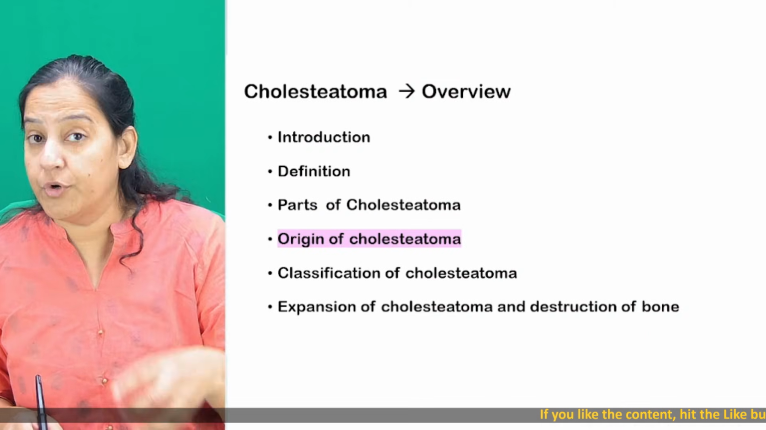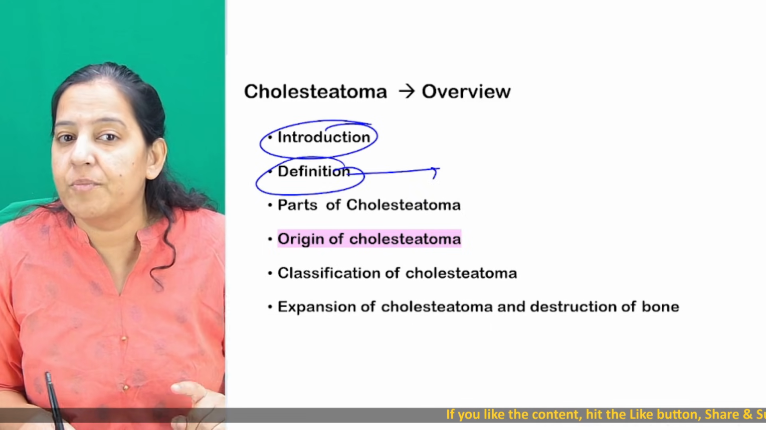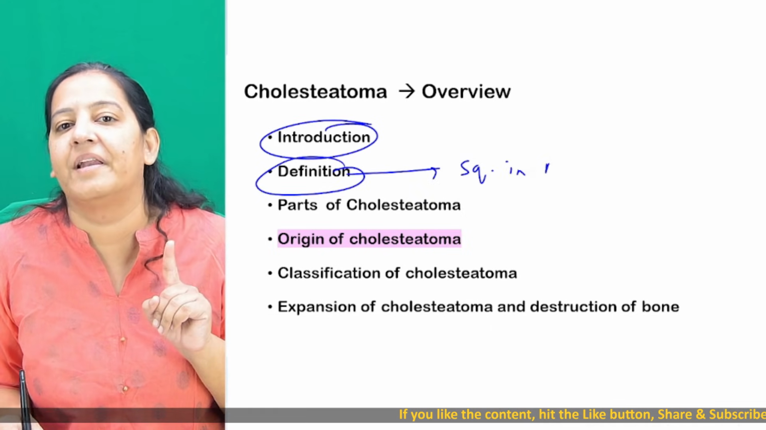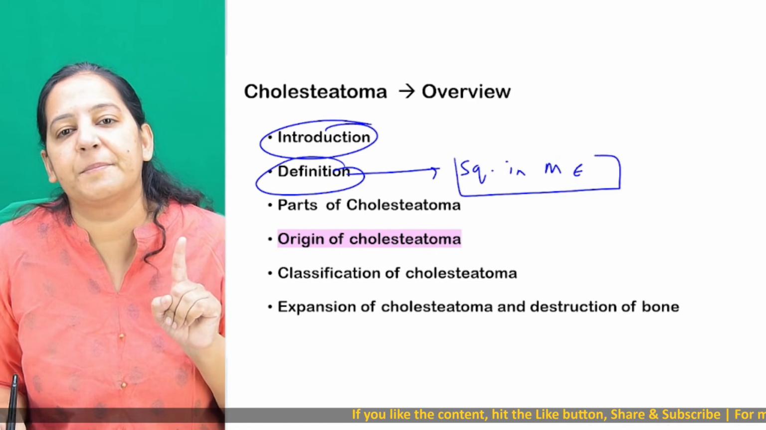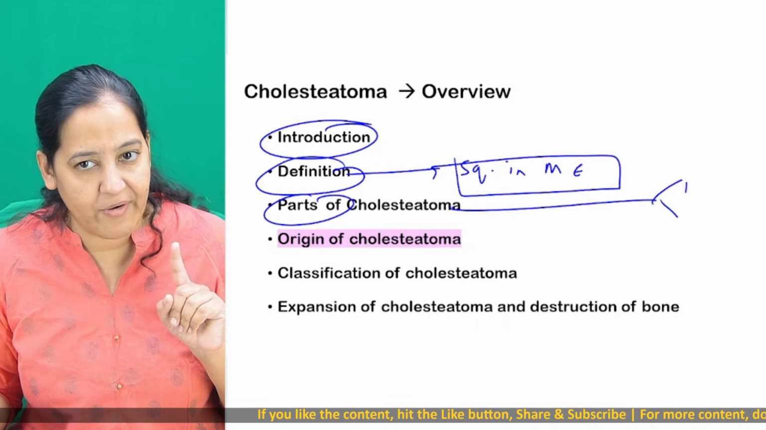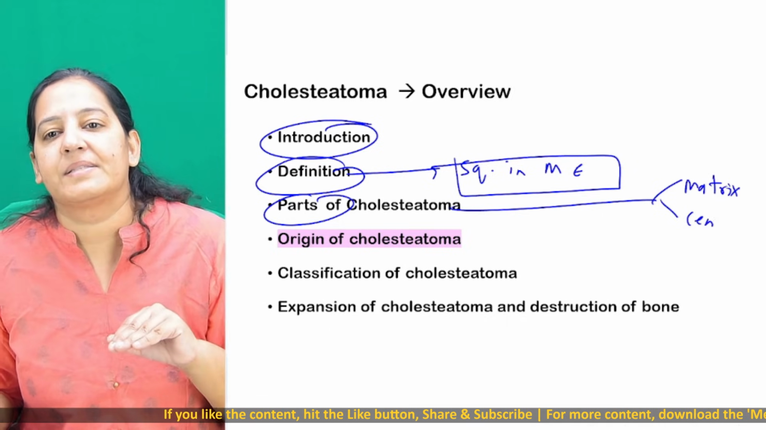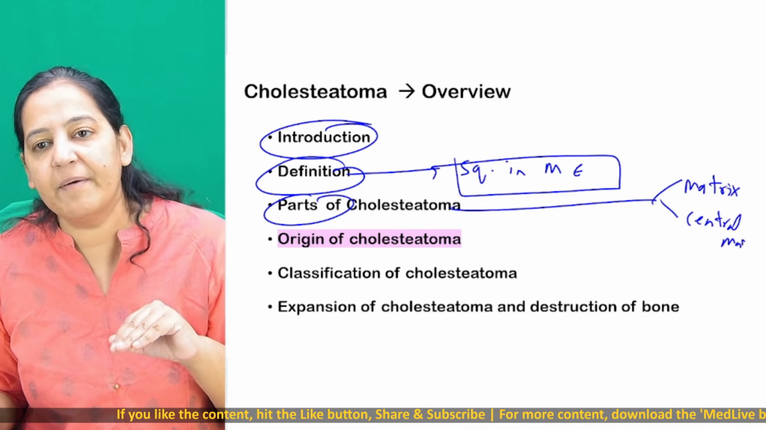So till now, you know the normal lining of the middle ear. You know the definition of cholesteatoma. It is simply squamous epithelia in middle ear. Lung, squamous epithelia in middle ear. That's cholesteatoma. You know its two parts. It is having a matrix, which is the outline, and it is having a central mass. The central mass is the keratin.